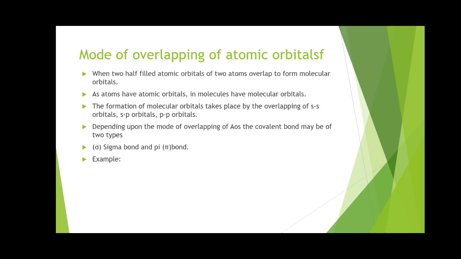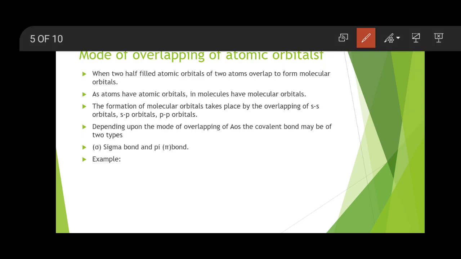So only an atomic orbital which has a half-filled electron participates in the formation of a molecular orbital. So in the valence shell, if there is a filled orbital and another half-filled orbital, which orbital will get involved in the formation of a molecular orbital? Only half-filled atomic orbitals are involved in the formation of a molecular orbital.